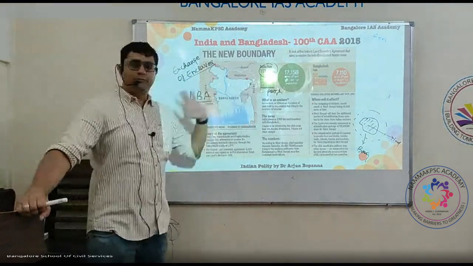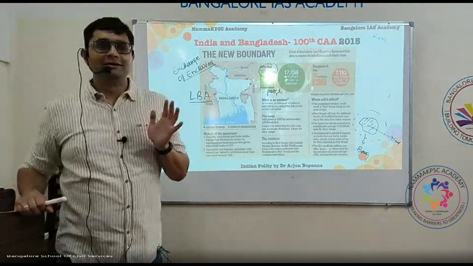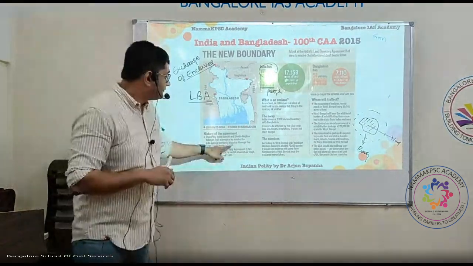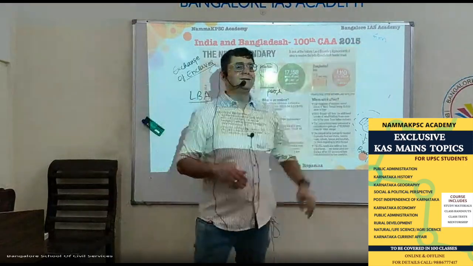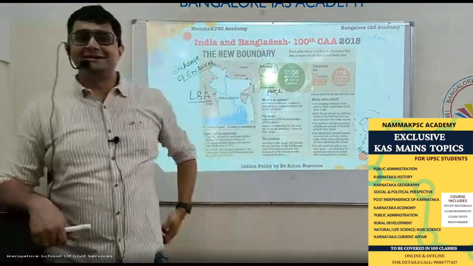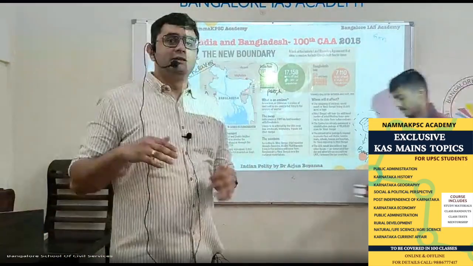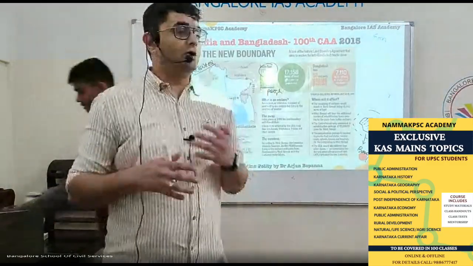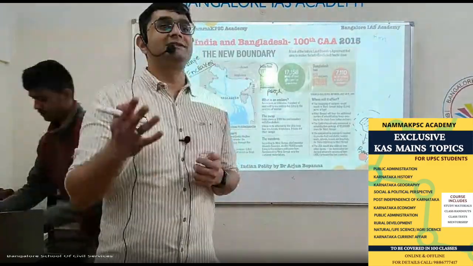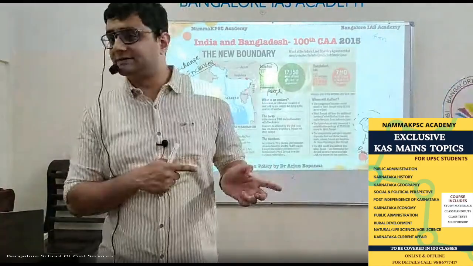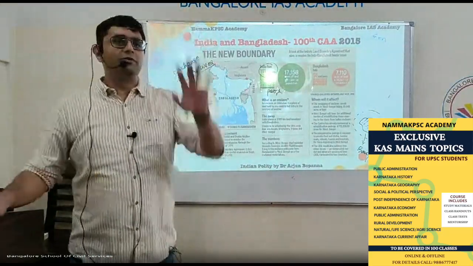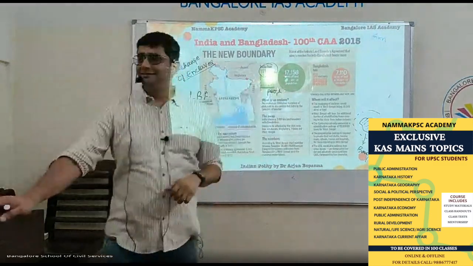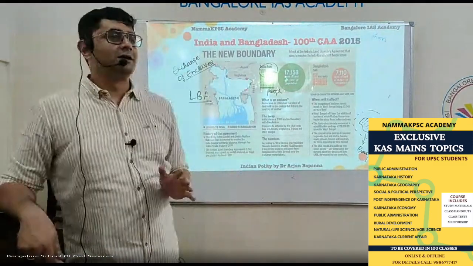So this was approved by the Bangladesh Parliament, but in India, even after 1974 up to 2015, Parliament did not take a decision because there was a lot of dispute, a lot of resistance from the states. The bordering states, especially West Bengal, said no, we won't give, we are losing so much territory, we will not approve it.